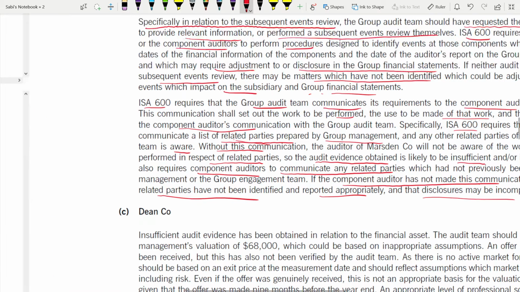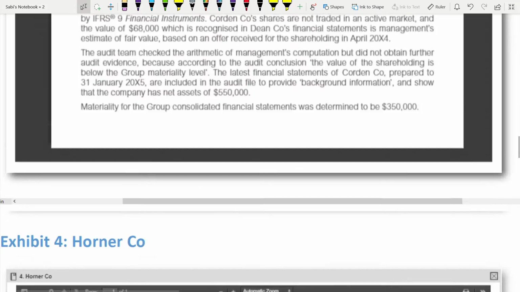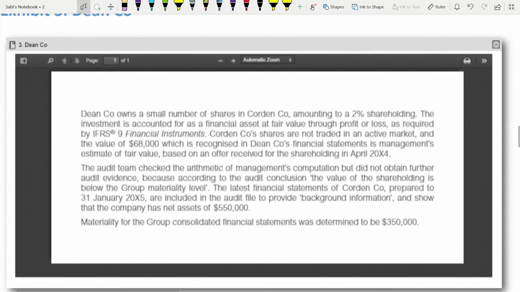So now coming to the third company, which is Dean Company, Exhibit 3. Dean Company owns a small number of shares in Corden Company, amounting to a 2% shareholding. The investment is accounted for as a financial asset at fair value through profit and loss, as required by IFRS 9. Corden's shares are not traded in an active market and are valued at 680,000, which is recognized in Dean's financial statements.